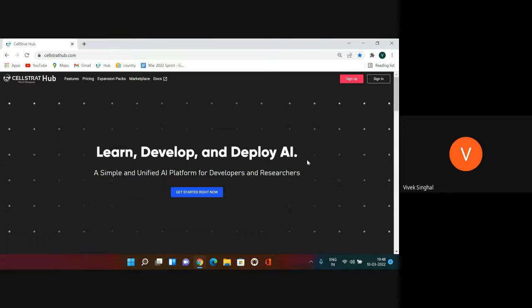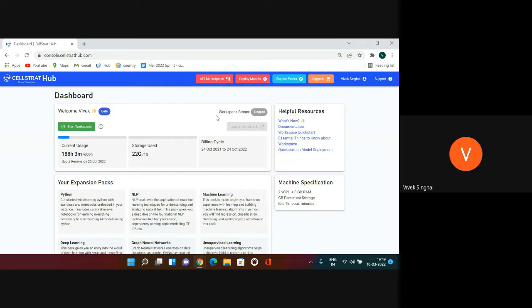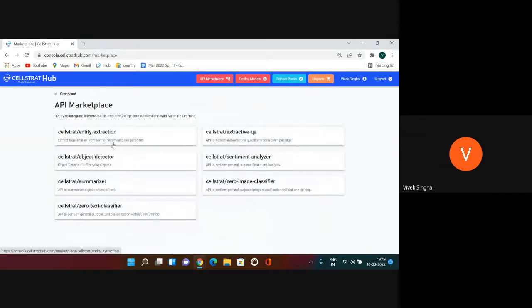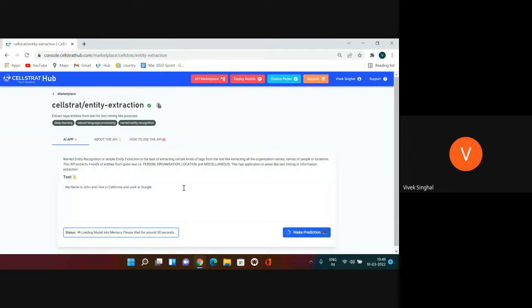So I'll demonstrate CellStrat AI apps for text processing AI, basically processing text data with artificial intelligence for very useful analysis. So let's get started. If you don't have an account on cellstrathub.com, you can just sign up here. If you already have an account, then you can sign in here. Once you come here, you go to API Marketplace, and then we are going to start with the entity extraction application or AI app.